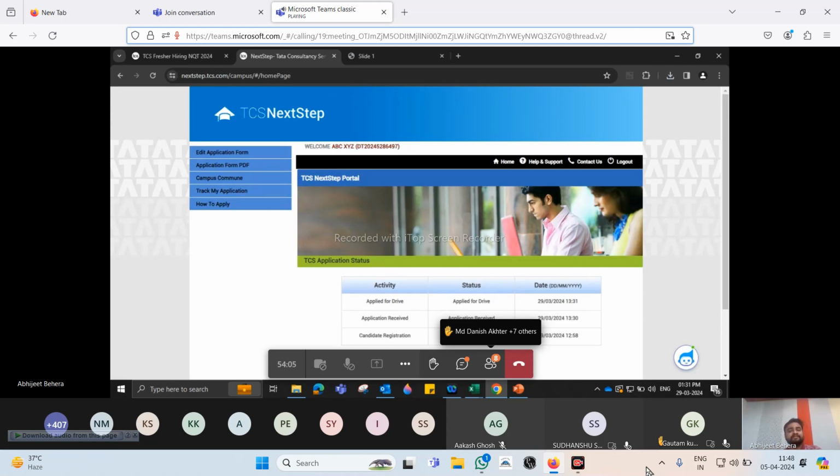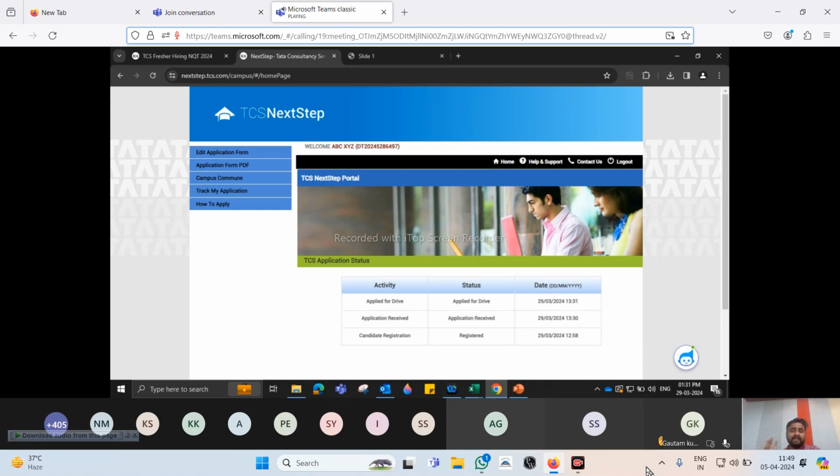Once the application is done, you can go to track my application where you can see all three steps are done: registration registered, application received, applied for drive. If you see anything which looks like this on your track my application, you can sit back and start preparing for your exams. Okay. So this is the whole process that we discussed: what is TCS, what we are offering, and what is the whole registration process.